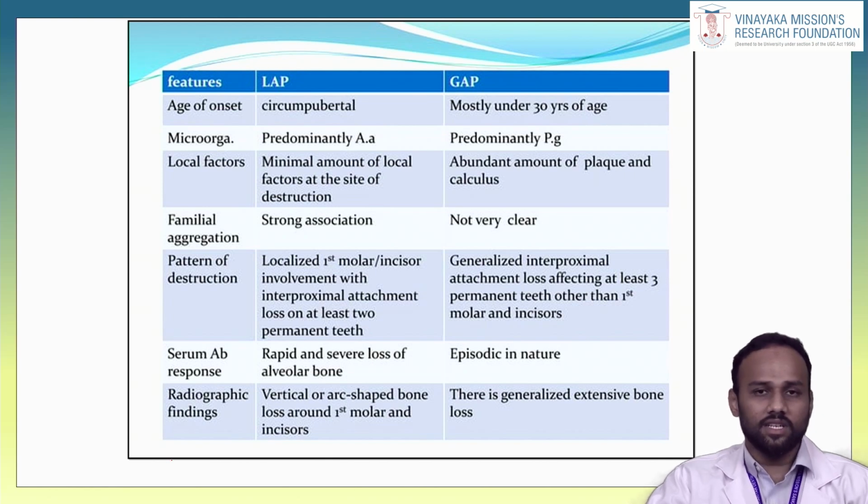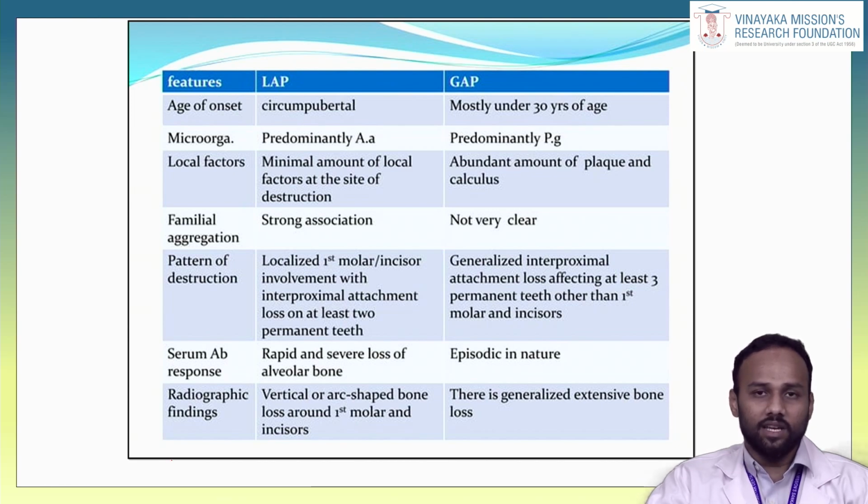In terms of age of onset, there will be a circumpubertal onset in localized aggressive periodontitis. In generalized aggressive periodontitis, it is mostly under 30 years of age. Regarding microorganisms, the most predominant is aggregatibacter actinomycetemcomitans. In generalized aggressive periodontitis, the predominant are Porphyromonas gingivalis and aggregatibacter actinomycetemcomitans. As for local factors, there will be a minimal amount at the site of destruction. In generalized aggressive periodontitis, there will be an abundant amount of plaque and calculus. In fibroblast aggregation, there is a strong association in the localized form. It is not very clear in generalized aggressive periodontitis.